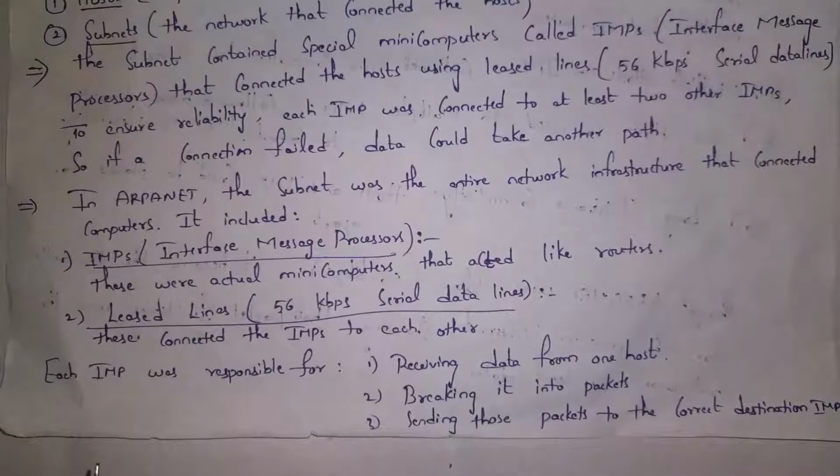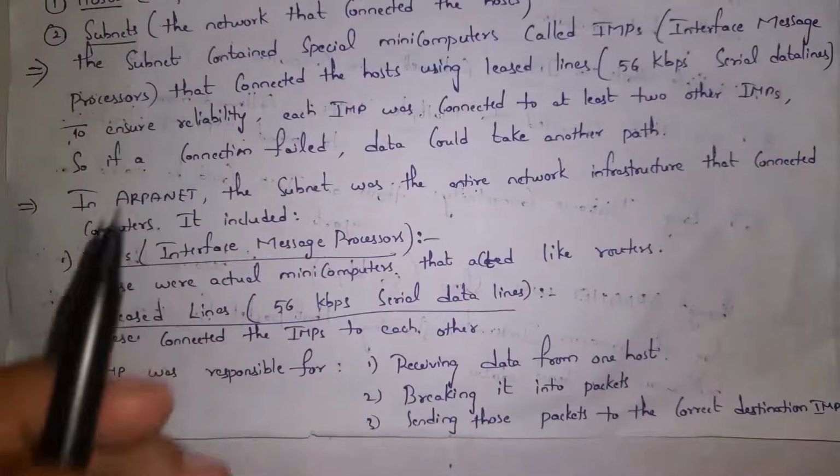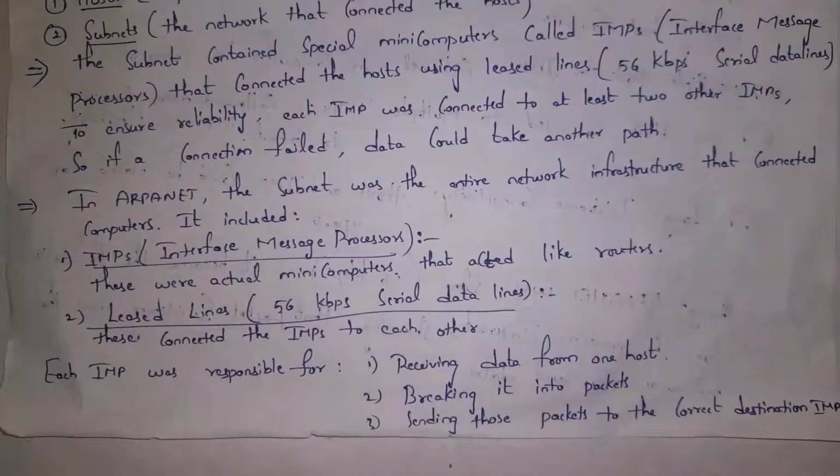This IMP device is responsible for receiving data from the host and breaking data into packets. As I already said before, ARPANET uses packet switching, where we break the message into packets and send each packet. So this IMP is responsible for breaking data into packets, and also for sending packets to the correct destination IMP.